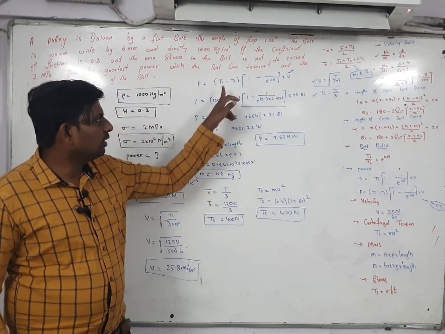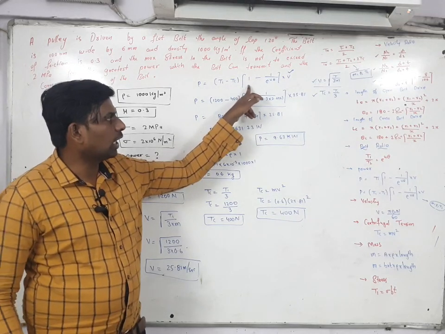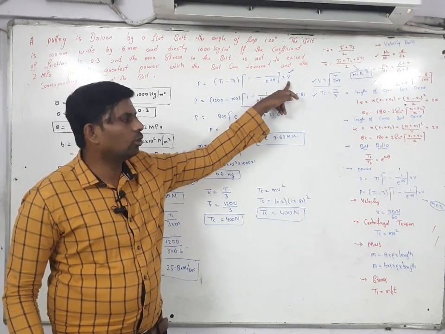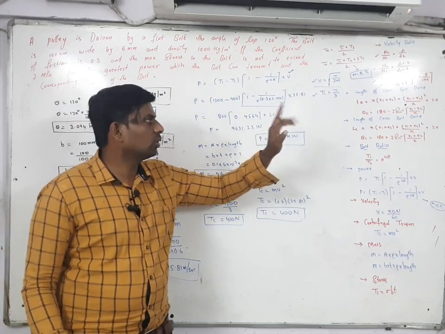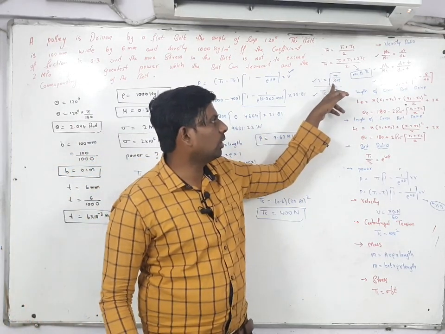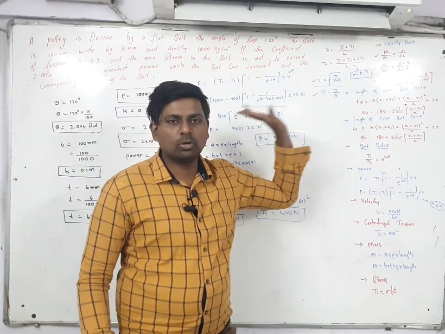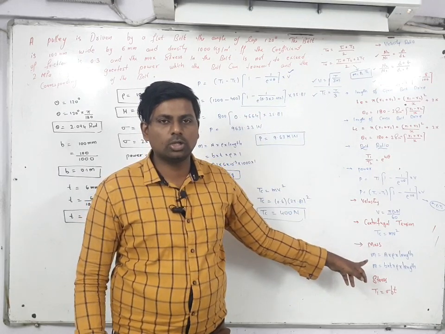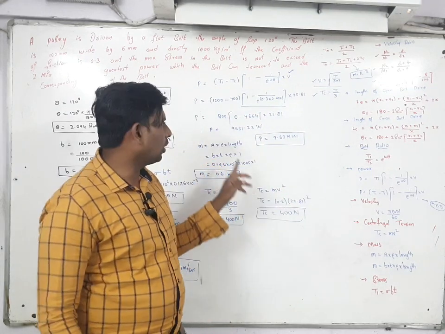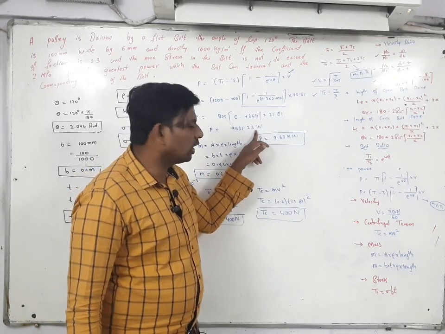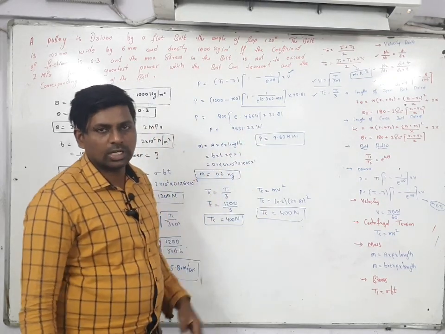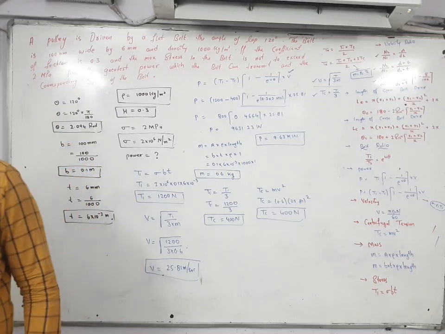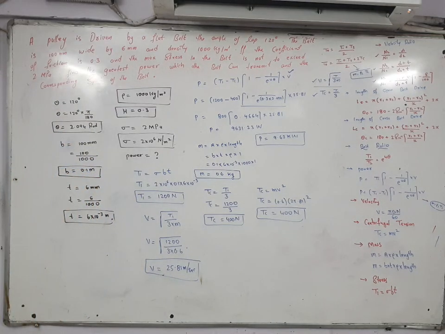Then T1 is over, TC is over, and this value you know very well, and V also you got. Here you are using V is equal to under root of T1 by 3 into m. That is the only new formula, and TC is equal to T1 by 3 or TC is equal to m v square. Like this you can find out the power. Power you are getting in watt, divided with 1000 you will get in kilowatt. Like this you have to find out the power. Whenever a problem like this is given, with the help of this you can find out the power.